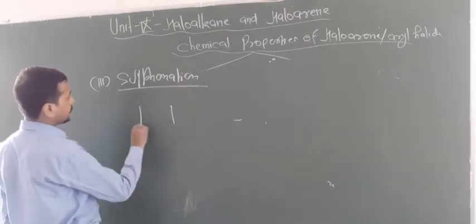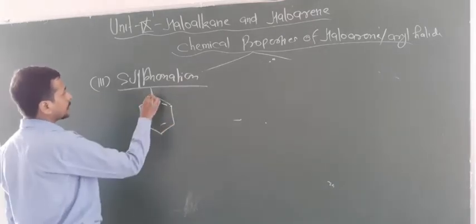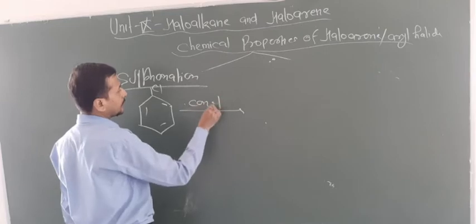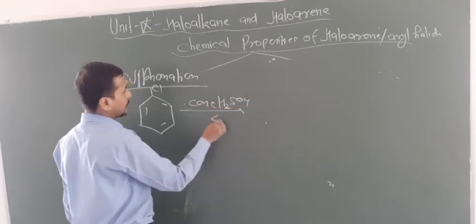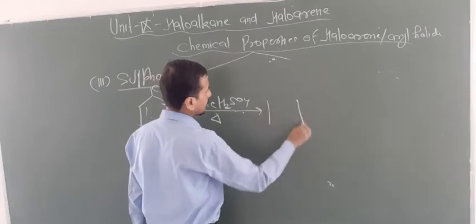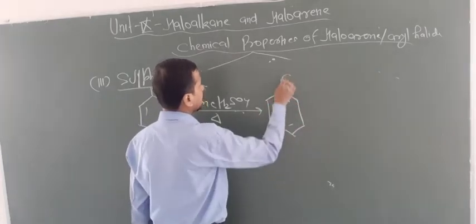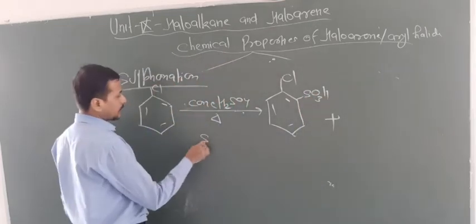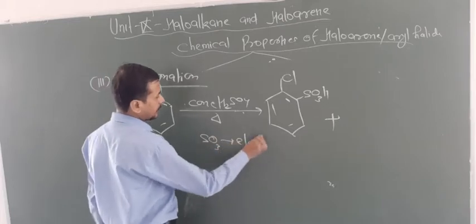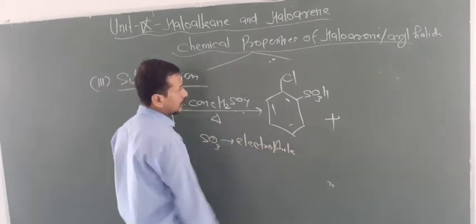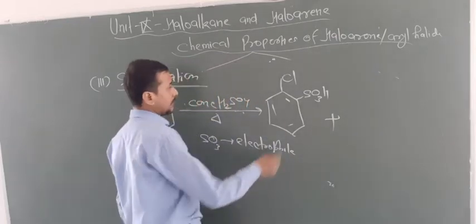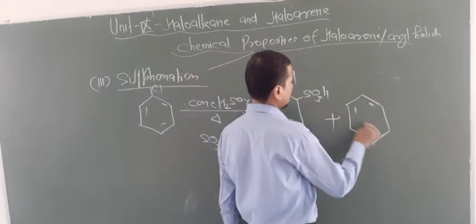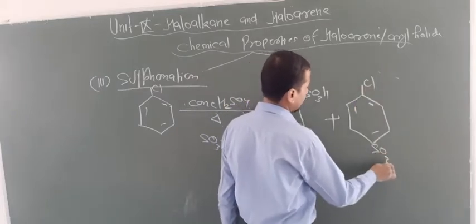Chlorobenzene in the presence of concentrated H2SO4, heated. In that condition what happens? It will give SO3H at the ortho position. Here the electrophile is SO3. The electrophile SO3, here SO3H you have to add at the ortho position, and one time you have to add SO3H at the para position.